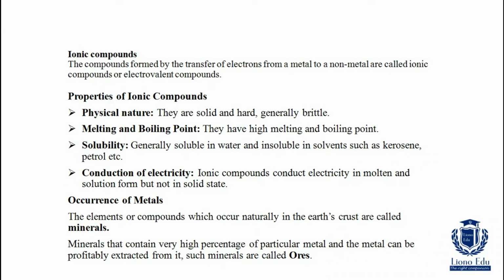Properties of ionic compounds. Next, let's check what the properties of ionic compounds are. Physical nature: ionic compounds are solid, hard, brittle. Melting and boiling point: they have high melting and boiling points. Ionic compounds are generally soluble in water but insoluble in solvents such as kerosene, petrol, etc.